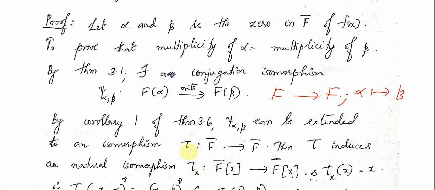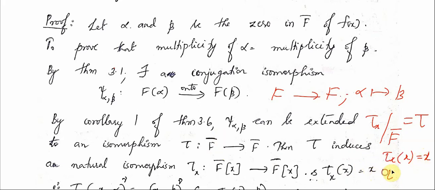How do you define this tau x? Tau x restricted to F closure is going to give you tau. On any element of F closure, tau x gives the same value as tau gives, and x is mapped to x. That is, tau x of x equals x.